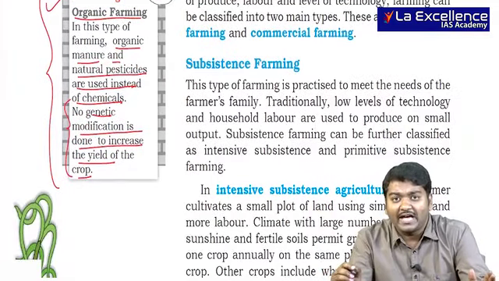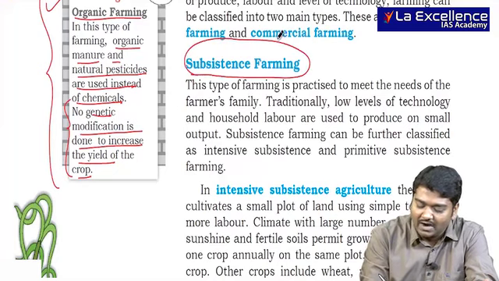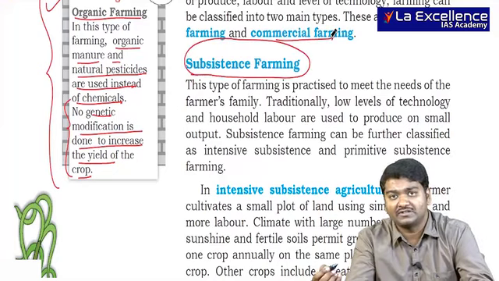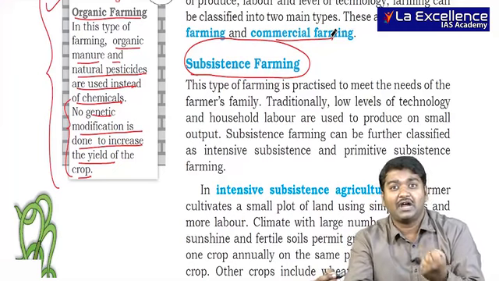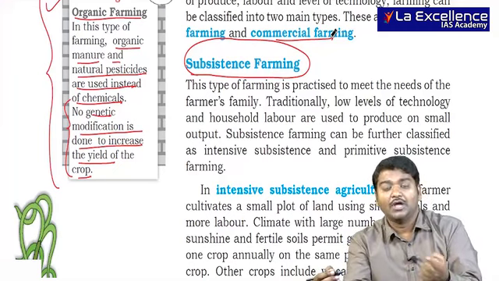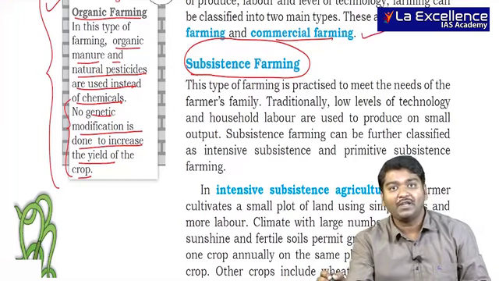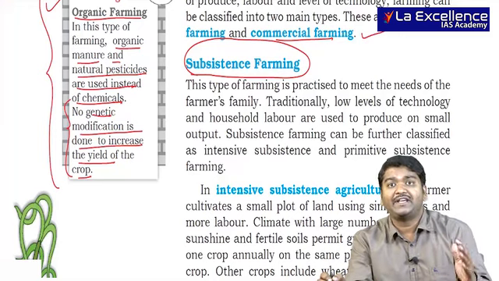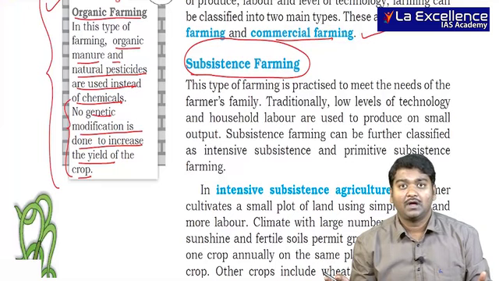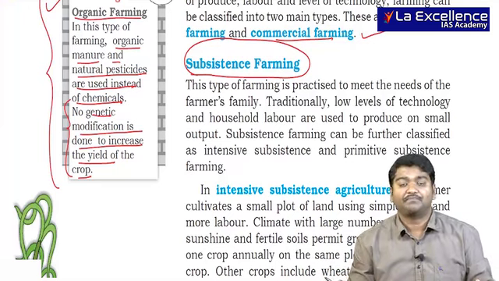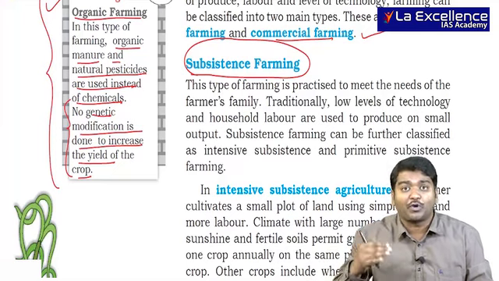Then farming can be actually separated into subsistence farming and commercial farming. What is the difference? Subsistence means using primitive technology and limited resources to produce the goods. Whenever I am talking about commercial farming, I may think about plantations or vast areas being actually used for agriculture. There, the output yield may be more and also profits will be more.